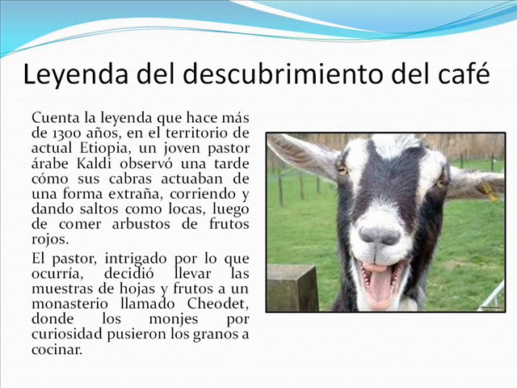The legend has it that more than 1300 years ago, in the territory of present Ethiopia, a young Arab shepherd, Kaldi, observed his goats one evening acting strangely, running and jumping like crazy after eating the fruit of some bushes. The shepherd, intrigued by what was happening, decided to take samples of leaves and fruits to a monastery, where the monks' curiosity got the beans to cook.